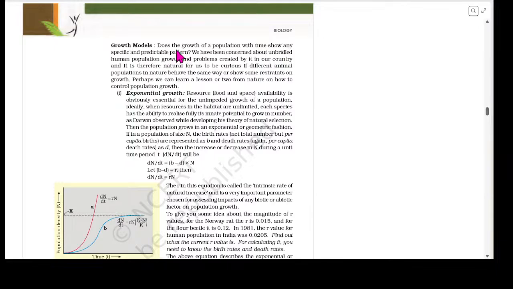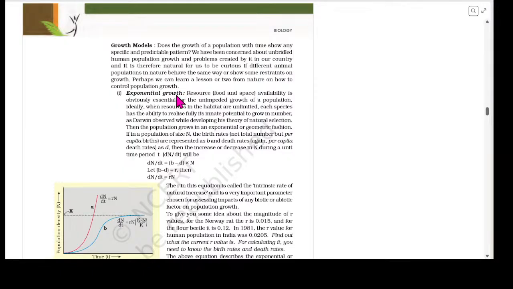Does the growth of a population with time show any specific and predictable pattern? We have been concerned about unbridled human population growth and problems created by it in our country, and it is therefore natural for us to be curious if different animal populations in nature behave the same way or show some restraints on growth. Perhaps we can learn a lesson or two from nature on how to control population growth.